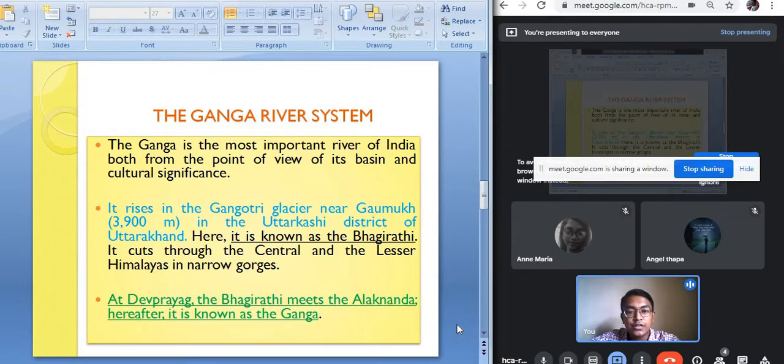Again, you may get short questions from here. Which two rivers join together to form the river Ganga? The Bhagirathi and the Alaknanda. Where do the Bhagirathi and the Alaknanda join together? At Devprayag.